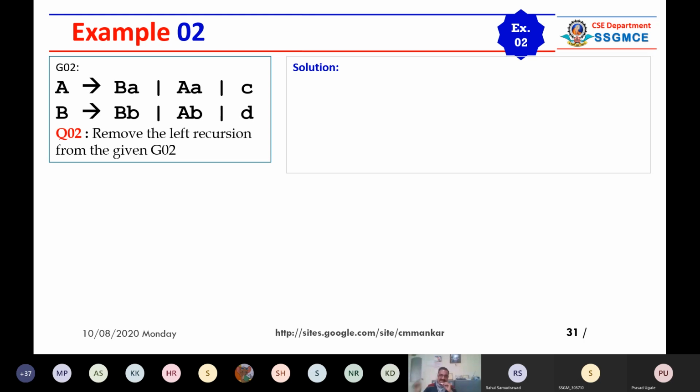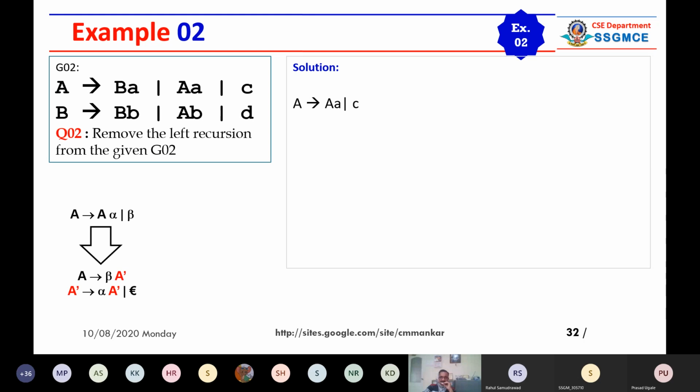Here again, 6 production rules are there. There is no epsilon production rule in this grammar. There is no unit production rule in this grammar. So it is simple, but the grammar has one problem, that it is a cyclic grammar. So right now we are not thinking about how to remove the cycles, but let us see how many left recursive production rules are here.